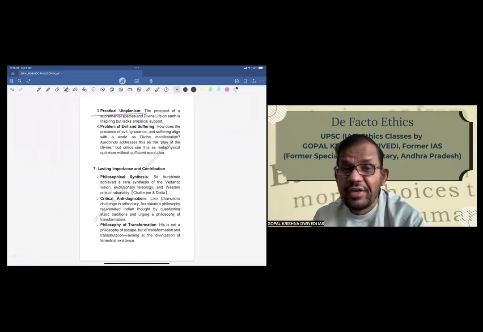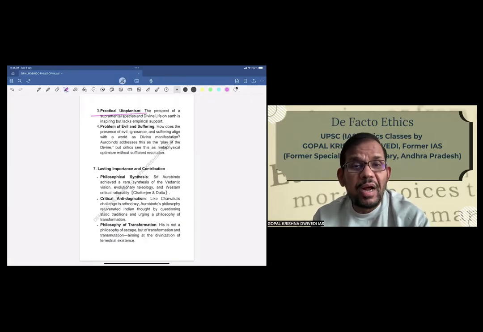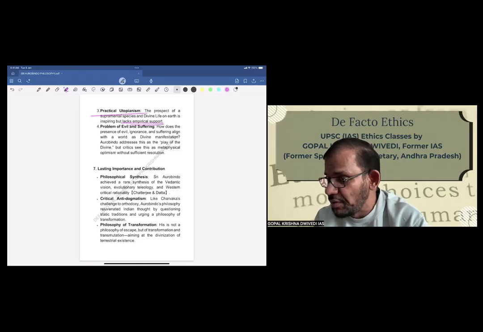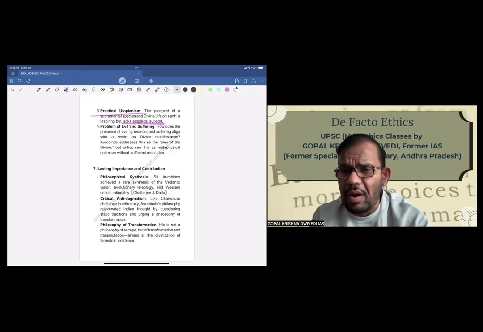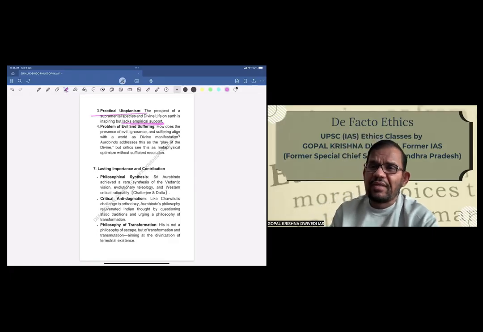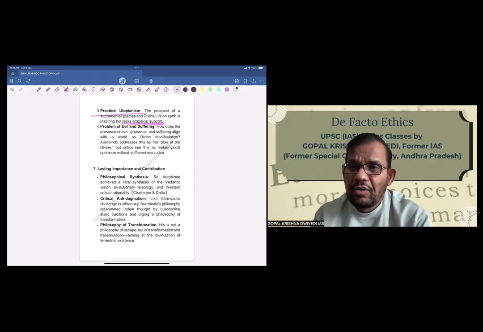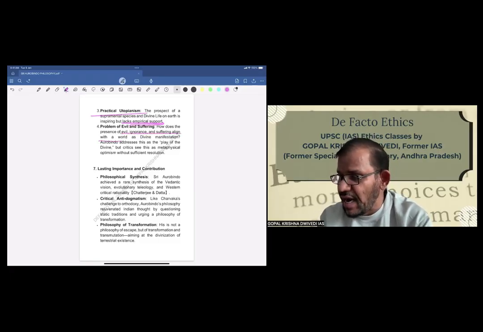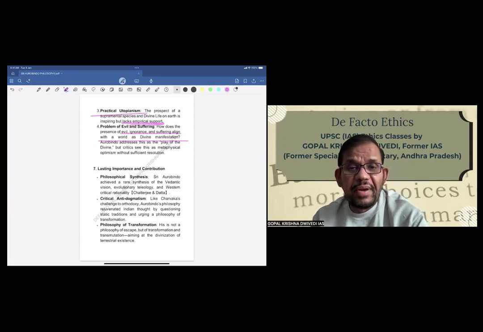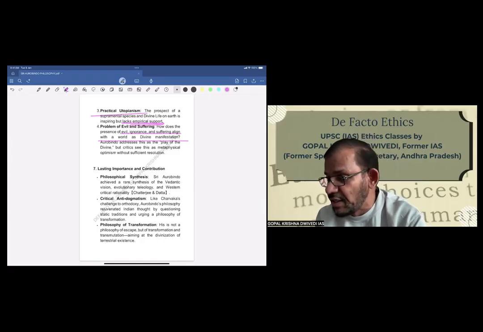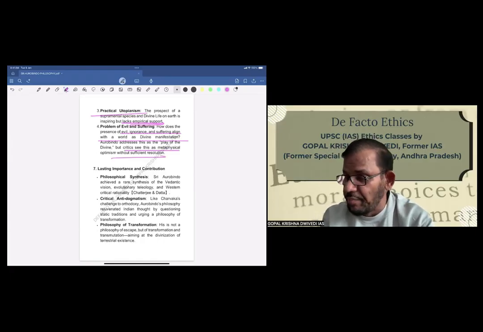Another is practical utopianism. The prospect of a supramental species of divine life on earth is inspiring but lacks empirical support. Then there is the problem of evil and suffering, which is a very big problem. If everything is spiritually evolving toward a goal, how does the presence of evil, ignorance, and suffering align with the world as a divine manifestation? Aurobindo addresses this as the play of the divine, but critics see it as metaphysical optimism without sufficient resolution. So that is also very important.